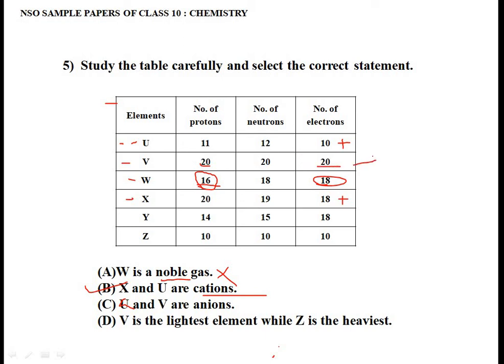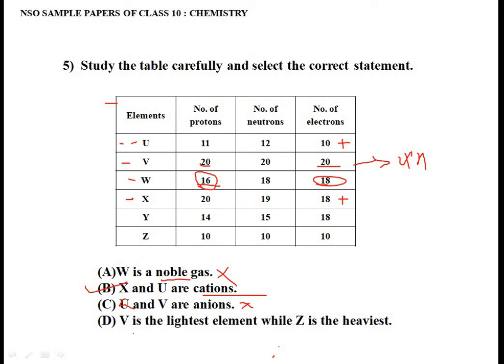So it means it is a neutral compound. So this is a wrong statement. Both U and V are not anions. U is cation, V is neutral.